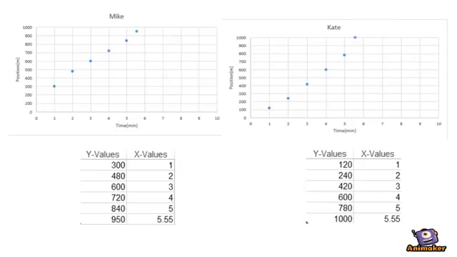As you can see, this is a complete position time graph for both Kate and Mike. The graph for Kate has a quadratic structure, which tells us that Kate's motion has been accelerating, while Mike's graph does not have a basic structure, but it surely tells us that he has slowed down throughout the race.